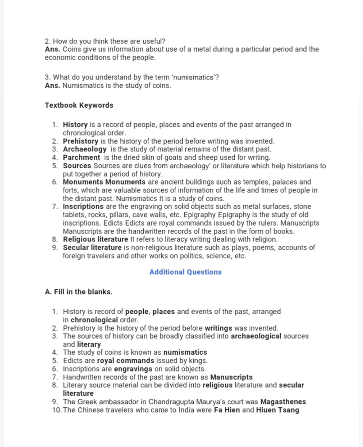6. Inscriptions are engravings on solid objects. 7. Handwritten records of the past are known as manuscripts. 8. Literary source material can be divided into religious literature and secular literature. 9. The Greek ambassador in Chandragupta Maurya's court was Megasthenes. 10. The Chinese travelers who came to India were Fahien and Hiuen Tsang.